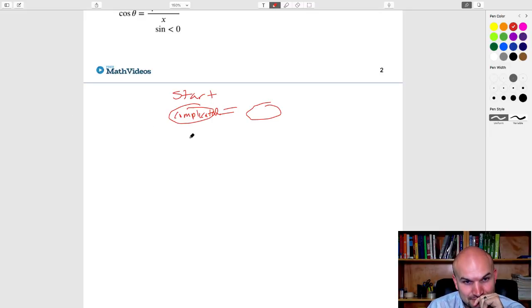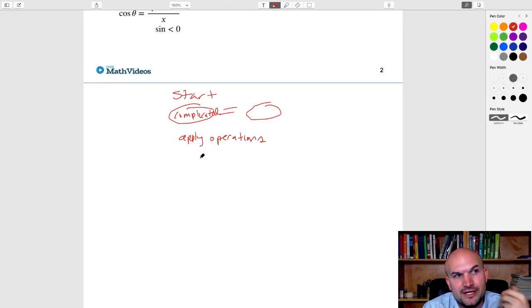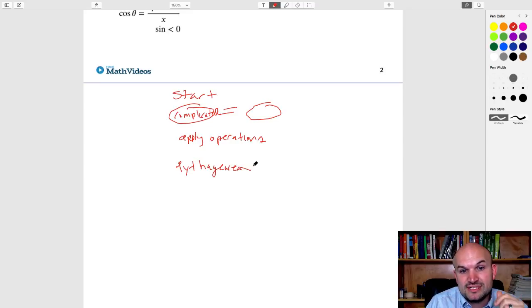The next thing is to apply operations. If you see something with addition, subtraction, or a rational function where you could rationalize the denominator, or something that is a quadratic and you could factor it, apply your operations. Whatever operations you see, look to apply them. The next thing is look for those Pythagorean identities. Those are really, really important.